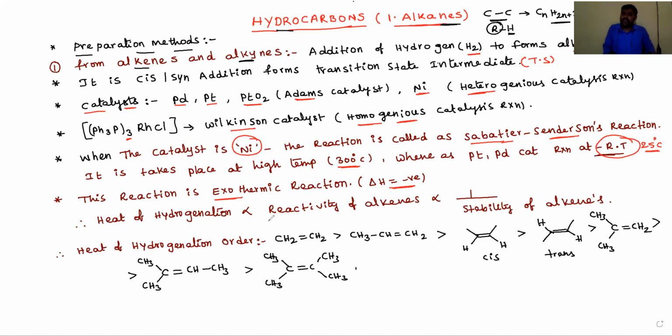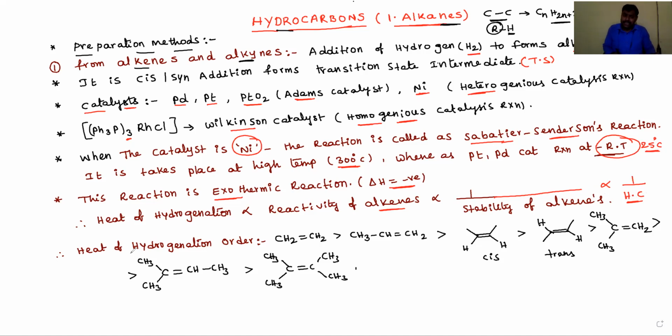That heat of hydrogenation is always directly proportional to the reactivity of alkenes and inversely proportional to the stability of alkenes. The stability of alkenes we explain based on hyperconjugation structures. The stability is directly proportional to the number of hyperconjugation structures. As the number of hyperconjugation structures increases, the stability of alkenes increases, the reactivity of alkenes decreases, and the heat of hydrogenation decreases.